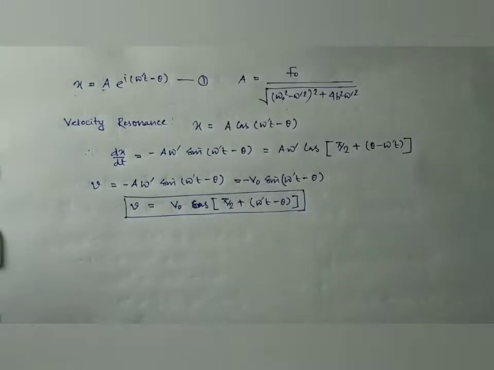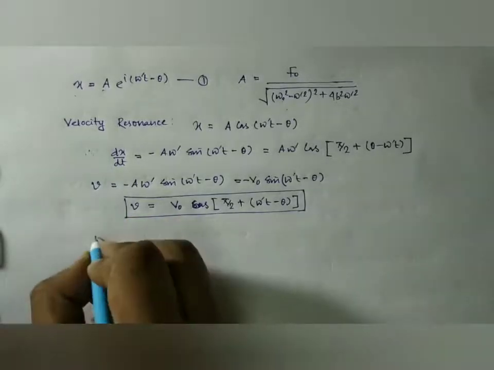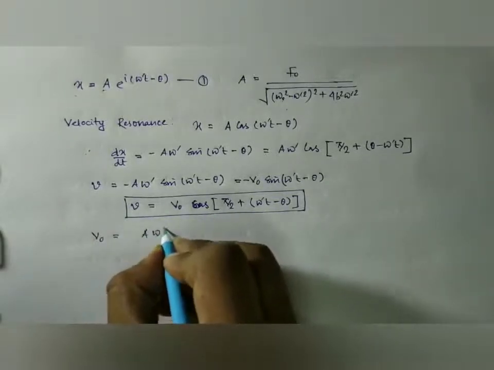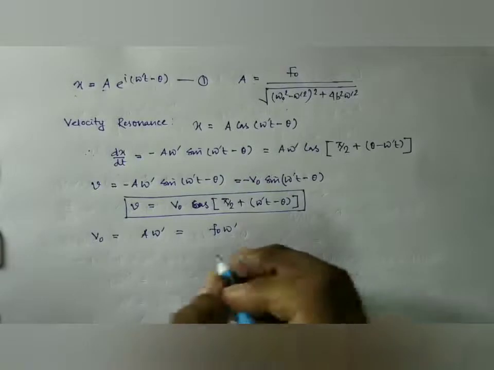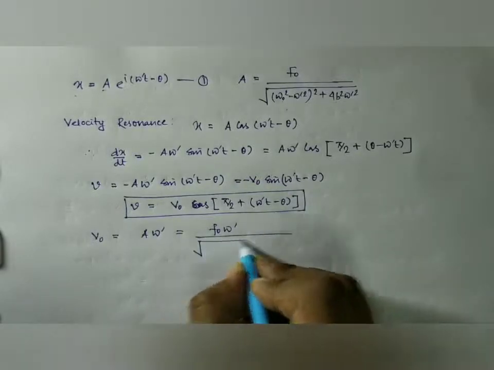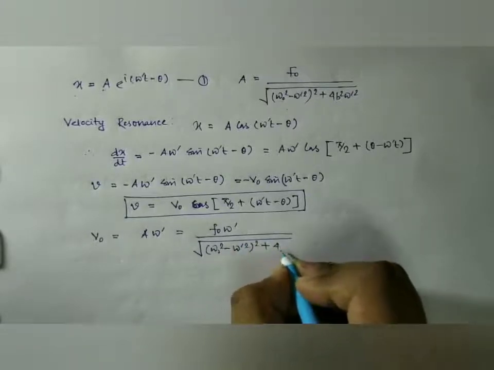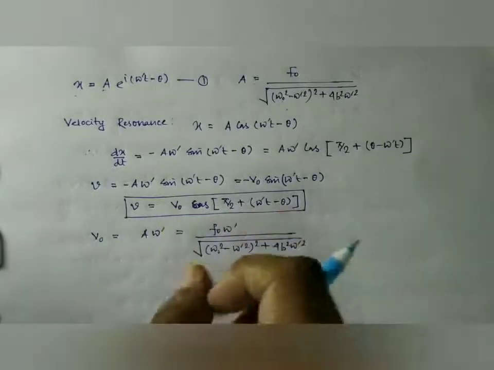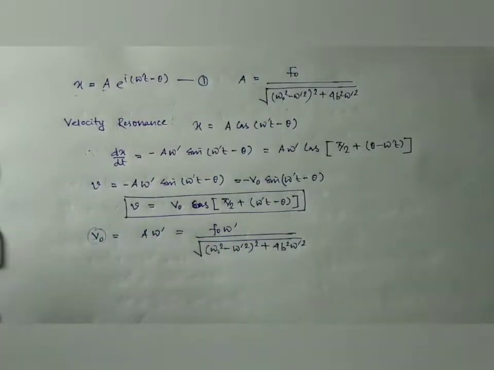Now we know that the maximum value of cosine is 1. So the maximum of velocity can be obtained from this expression. We have v0, the maximum amplitude of velocity, as a omega prime, that is, we know a is f0, so f0 omega prime over of root of omega 0 square minus omega prime square whole square plus 4b square omega prime square. Look, the maximum value of cosine is 1. So then when will the velocity be maximum? When this amplitude, the amplitude of the velocity, is maximum.